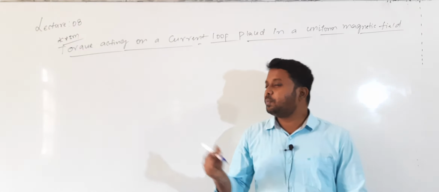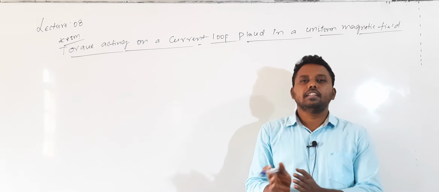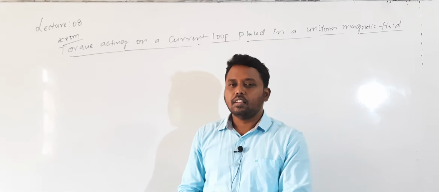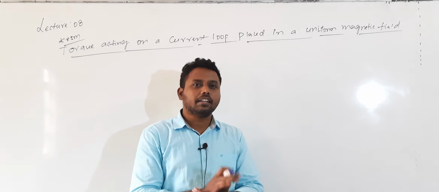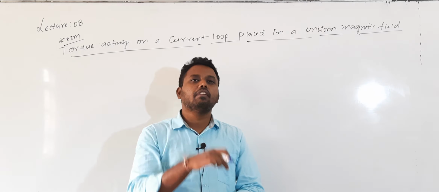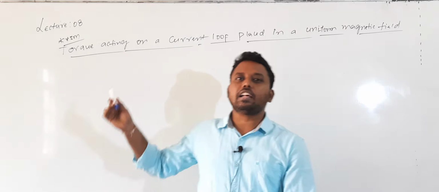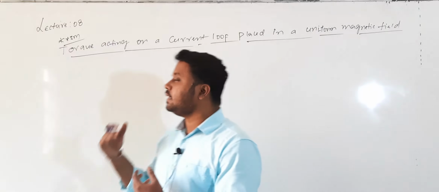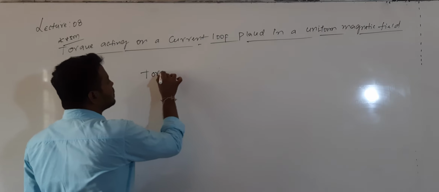This topic is very important. Based on this principle only, the next topic we will study is the moving coil galvanometer. Everyone knows that a galvanometer is used to measure current. That moving coil galvanometer, MCG, works on the principle of this torque. Before starting this derivation, what is the meaning of torque? Torque is called the turning effect of force.